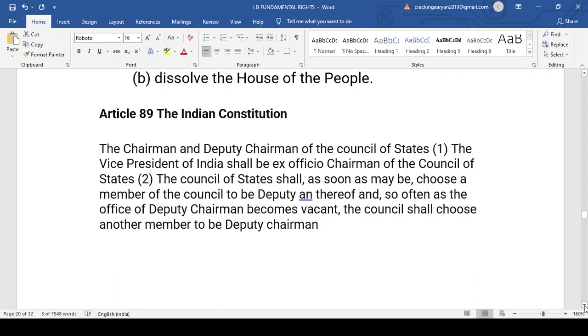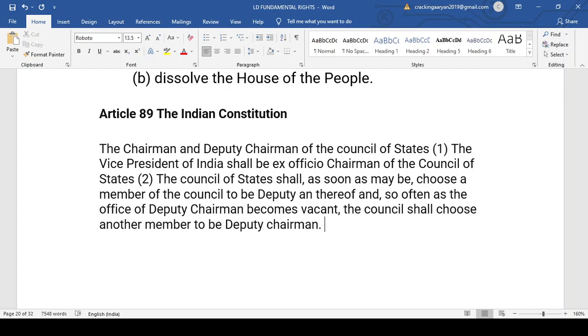The Council of State shall, as soon as may be, choose a member of the council to be the deputy chairman, and so often as the office of deputy chairman becomes vacant, the council shall choose another member to be deputy chairman. While we were discussing the vice president, I already told you that the vice president of India will be the ex officio chairman of the Council of State, that is the Rajya Sabha. That is given in Article 89 according to the parliamentary system.